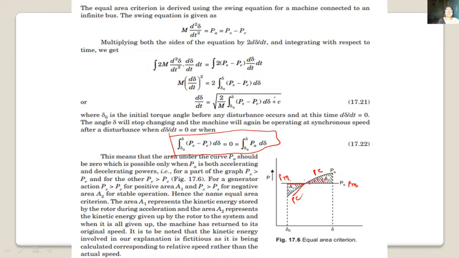The area A1 represents the kinetic energy stored by the rotor during acceleration, and the area A2 represents the kinetic energy given up by the rotor to the system, and when it is all given up, the machine has returned to its original speed. It is noted that the kinetic energy involved in our expression is fictitious, as it is being calculated corresponding to the relative speed rather than the actual speed. So this is our equal area criteria.